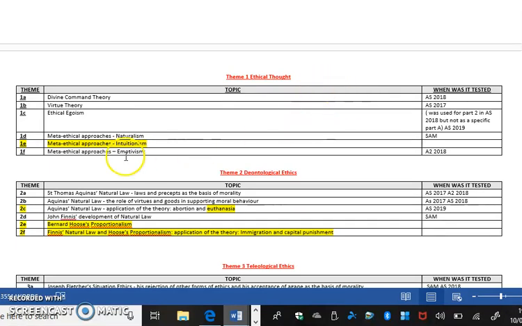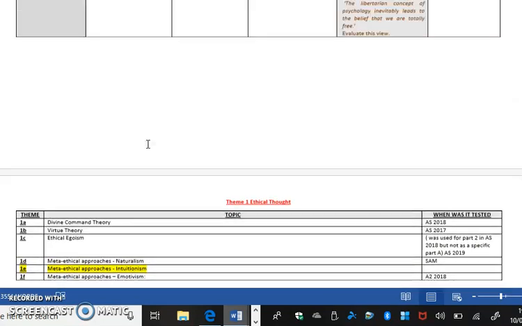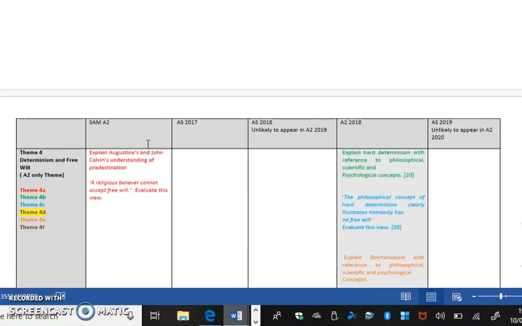So I would say that the big tip for theme 1 is intuitionism, because that has not been asked at all. You can see it's a big gap in the spec. But then after that, I would say naturalism. Okay, and you can have a look at the mark scheme for naturalism on the sample paper.